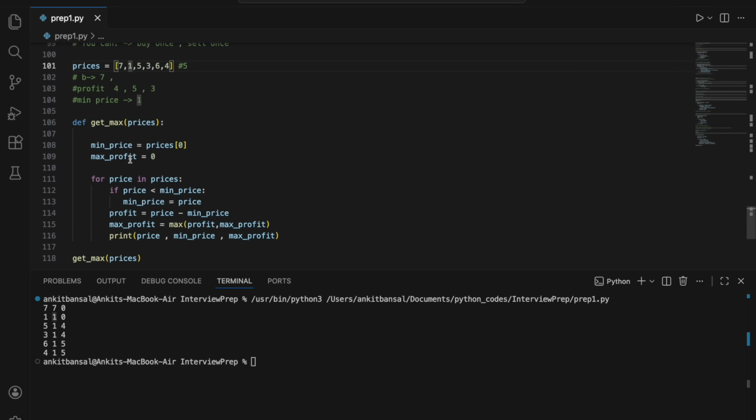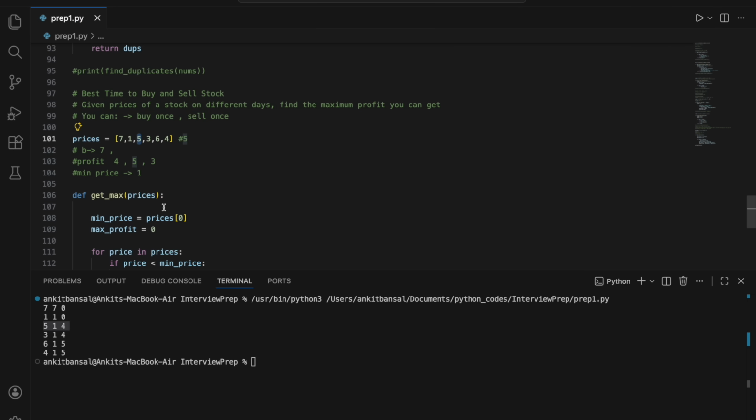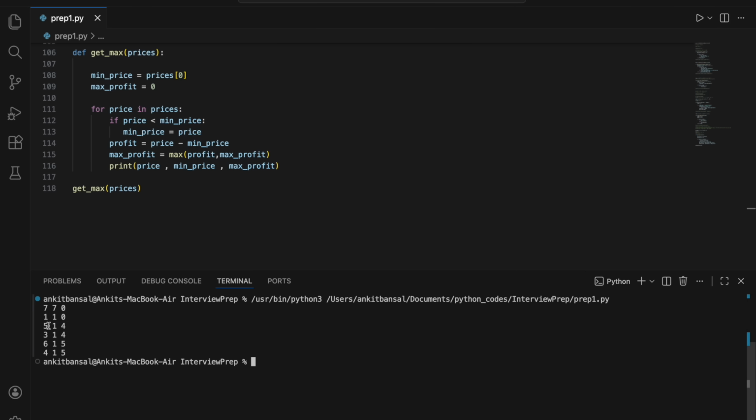Okay. Now let's move on to the third iteration. 5. So if my price is less than minimum price, no. My minimum price was 1. So I will not update my minimum price now, right? My minimum price is still 1. But now I can get the maximum profit of 4. So I will update my profit to, earlier it was 0, now it becomes 4. So at this point, I can get a maximum profit of 4, right?